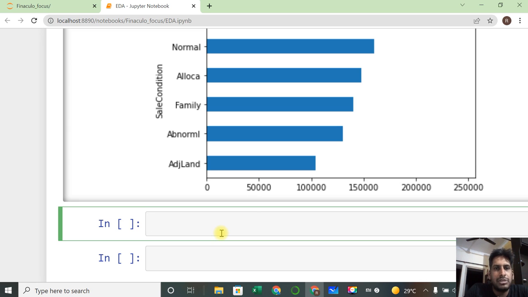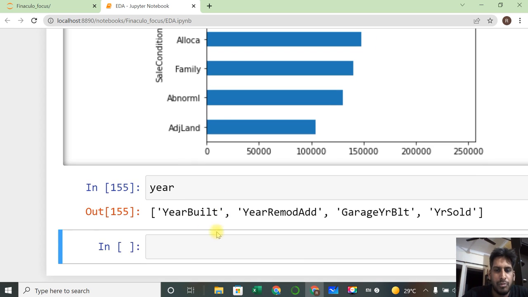The next important one is nothing but the year. We had 4 year columns, like year column we had. On this, how to make an analysis, we will discuss in the coming session.